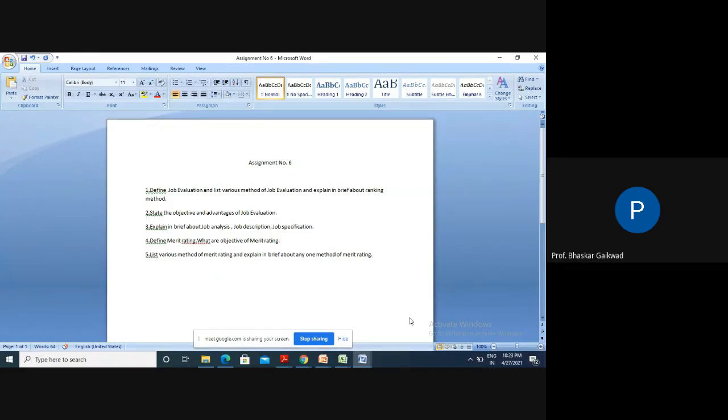Then it provides a more effective tool for rating the personnel, rating number 1, 2, 3, like this, just like our NBA or NAAC, the A grade, B grade, these grades are there. Here in the industry, we have to give the rating for the worker based upon this merit.